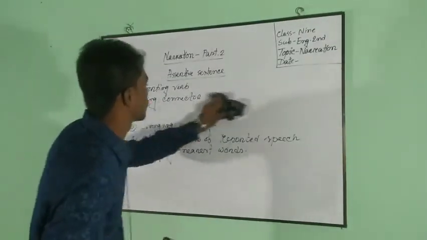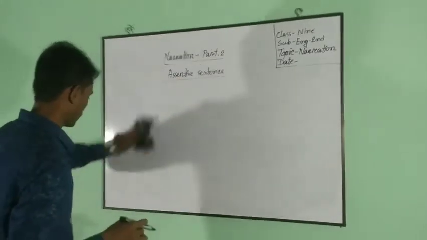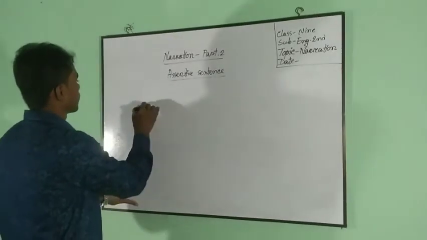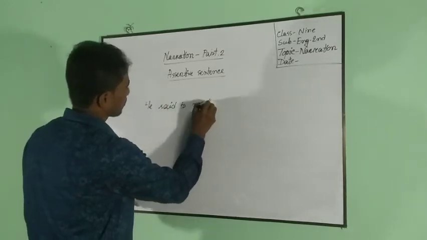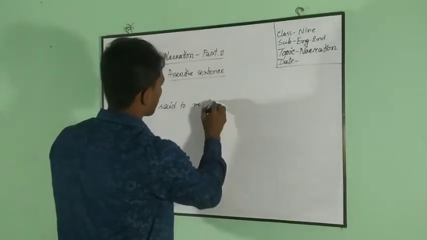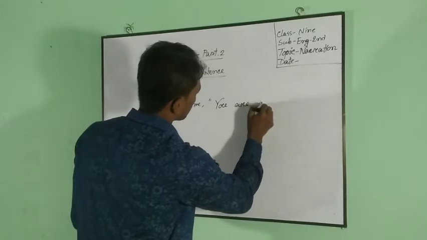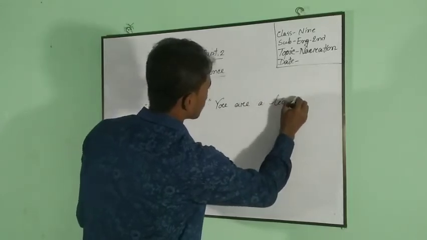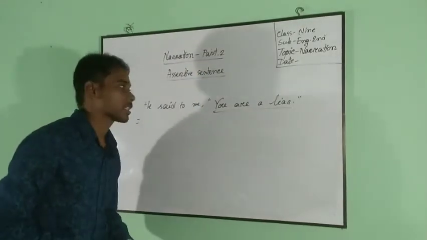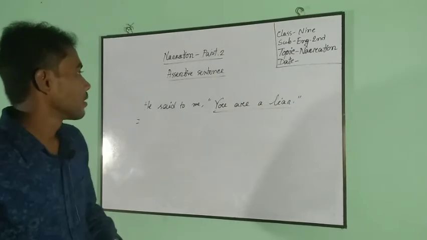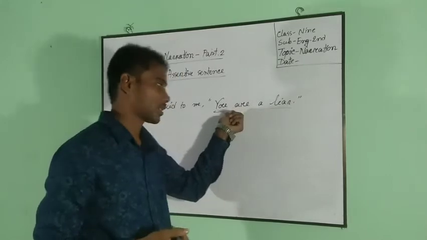Let me clear it through an example. He said to me, you are a liar. You know, this is an example of an assertive sentence, and you will remember that an assertive sentence begins with a subject.